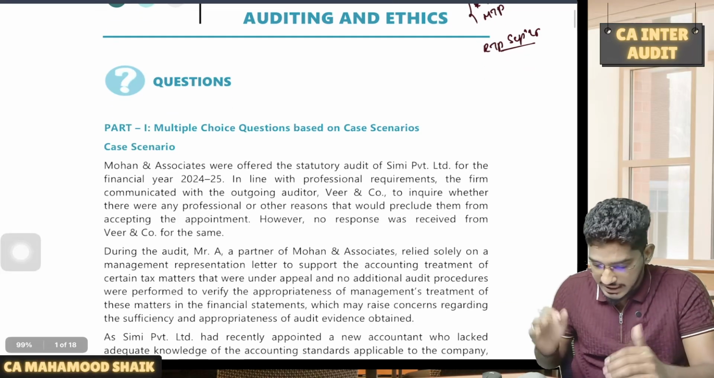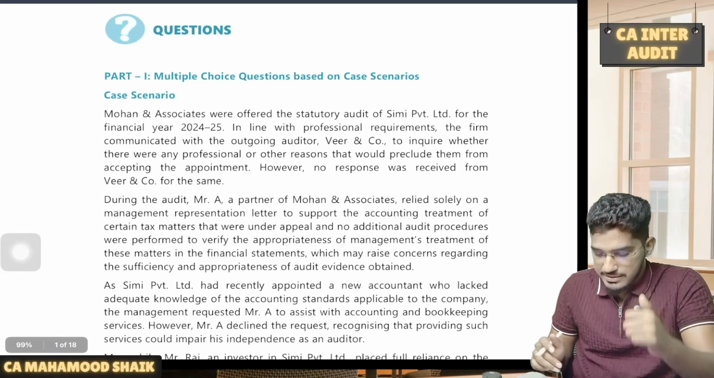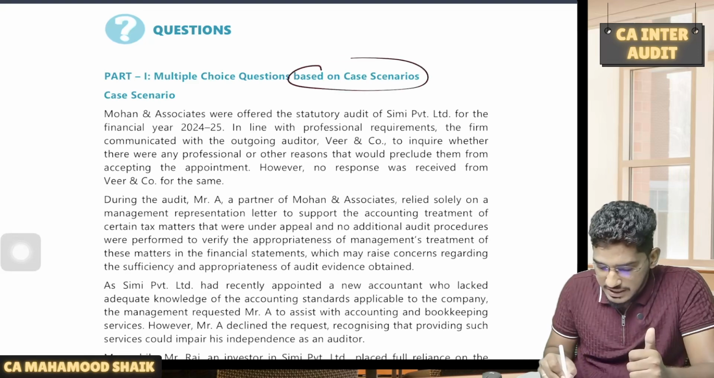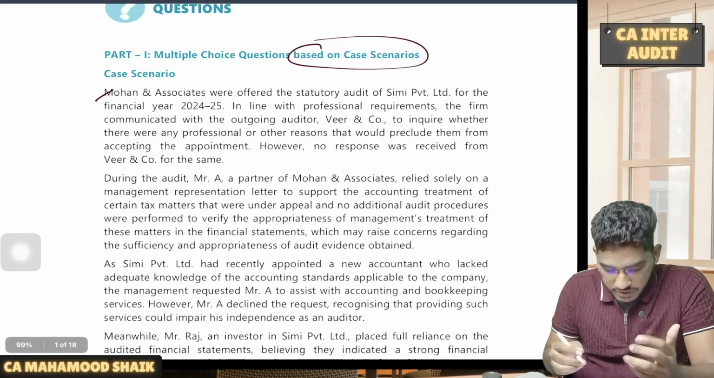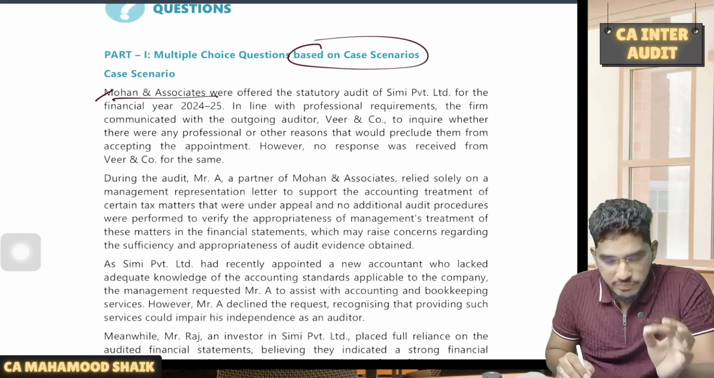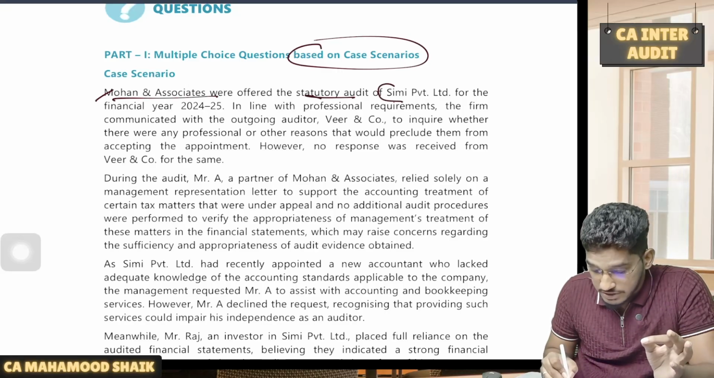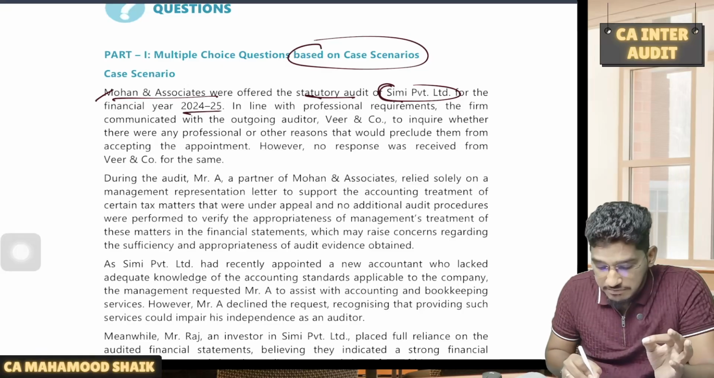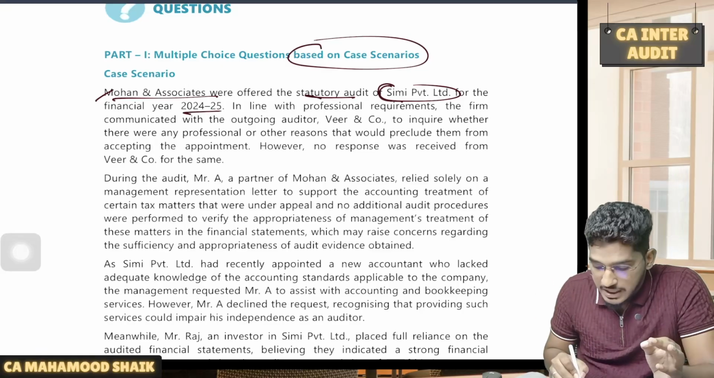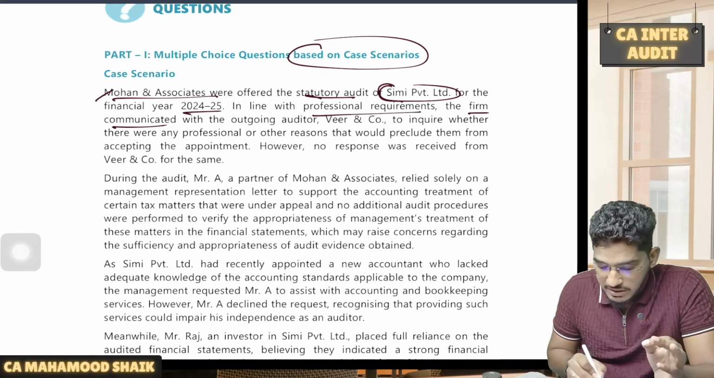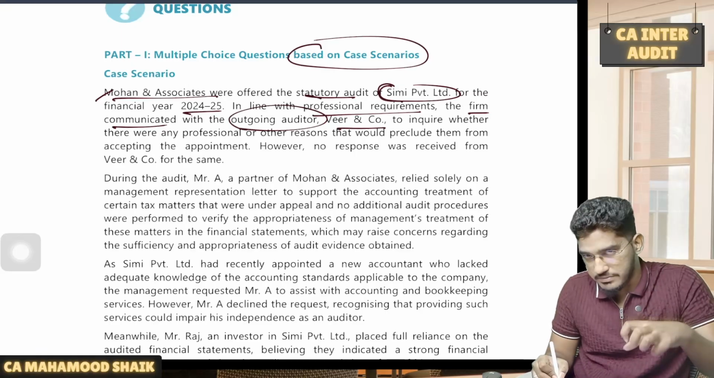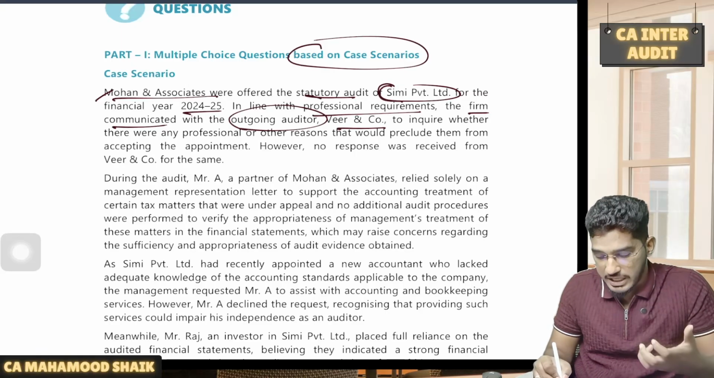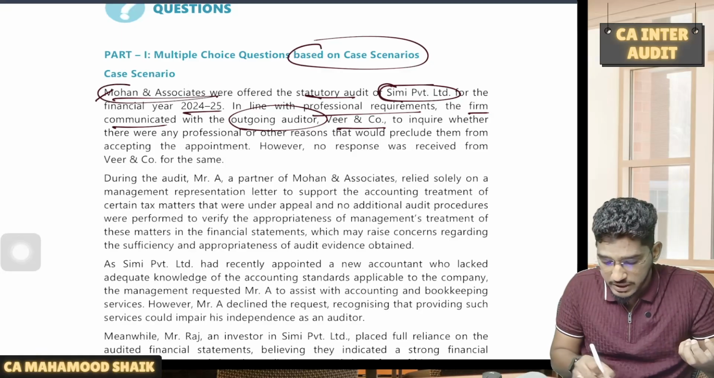Okay, right. So without any further delay, let me start with a case scenario based MCQ. Here they have given one interesting case scenario based MCQ. Let me try to explain it before you. So let us have a look at the facts. Mohan and Associates were offered the statutory audit of SEMI Private Limited for the financial year 2024-25. In line with the professional requirements, the firm communicated with the outgoing auditor, Veer & Co. So these are getting appointed as a first. This is an initial audit engagement for these new auditors, Mohan and Associates.